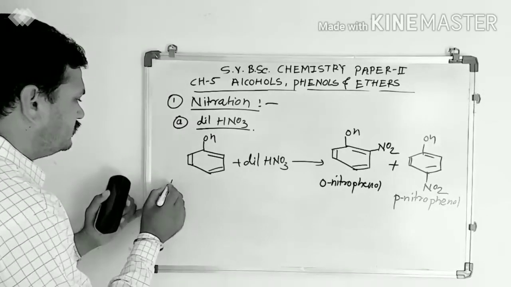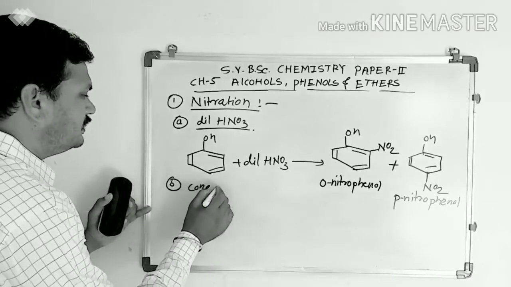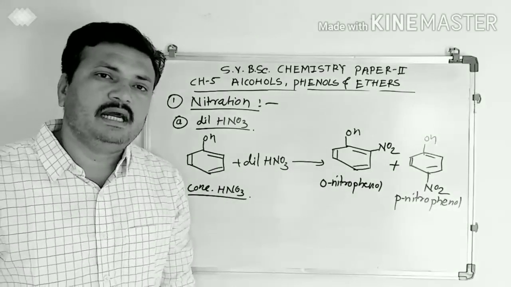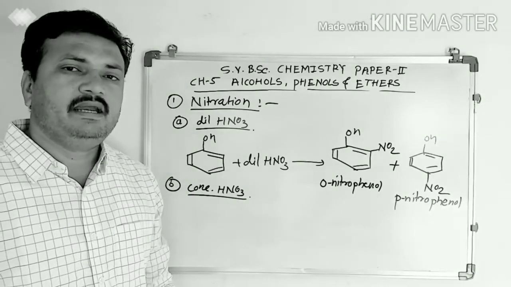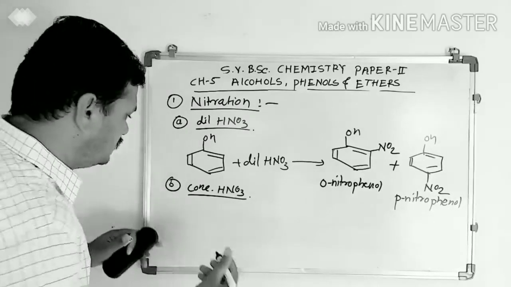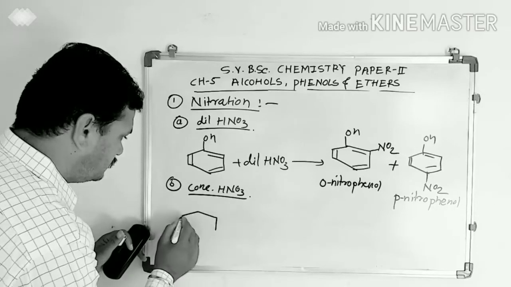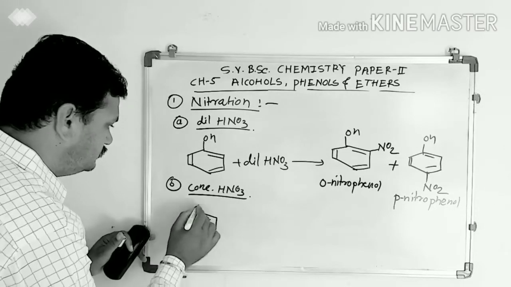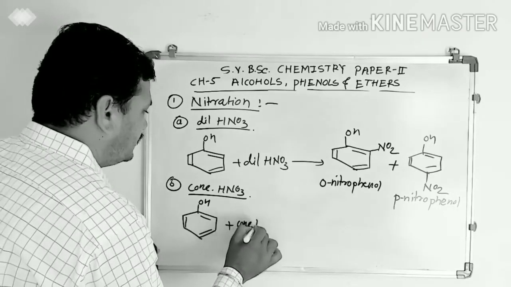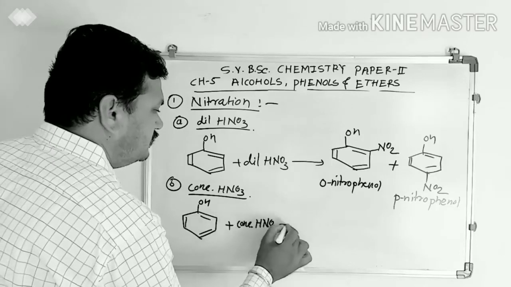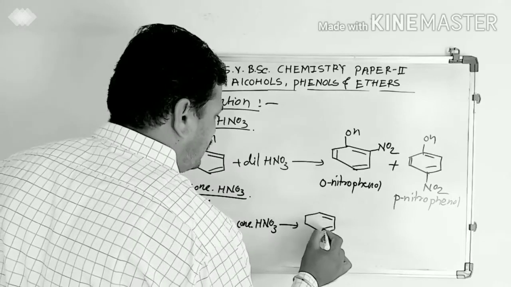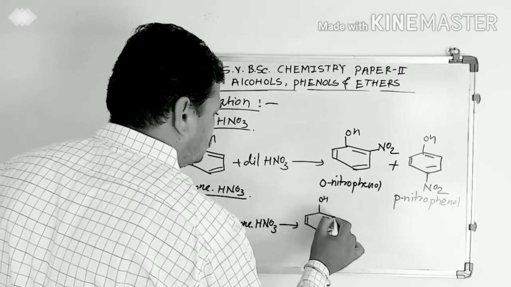Second, reaction with concentrated nitric acid. When phenols are treated with concentrated nitric acid, then we get the mixture of products containing di and tri substituted products like this.